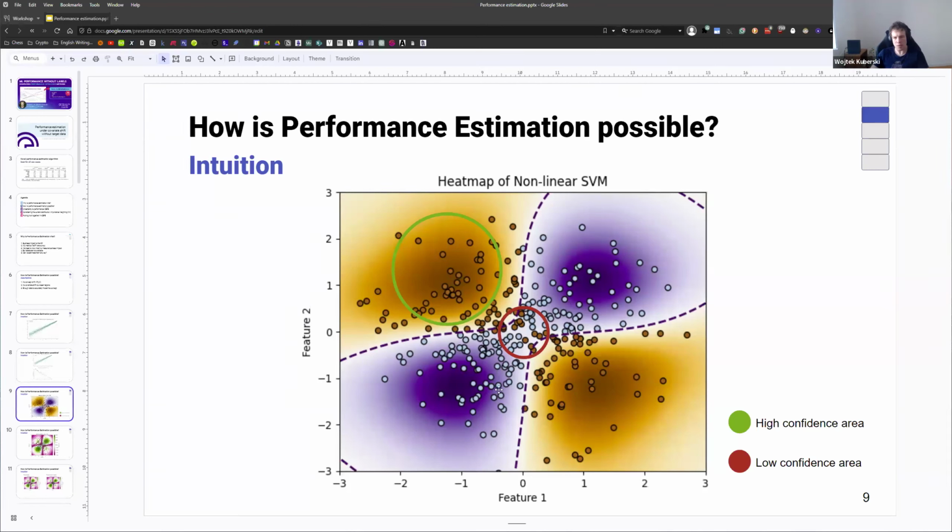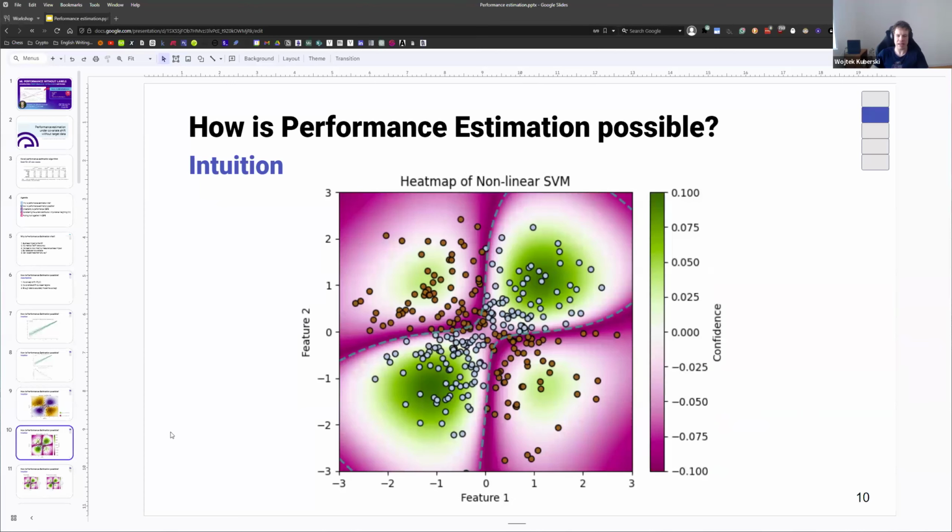So here, what we see is basically positive and negative class predictions, but instead of looking at that, what we are actually interested in is the actual confidence of the model. And the confidence of the model is basically just how close the prediction is to either 0 or 1. So if the prediction is very close to 0 or 1, we're going to say that the model is very confident. If the prediction is very close to 0.5 for binary classification, then we say that the model is not confident. And it works exactly the same way for multi-class or multi-label prediction. I'm going to be focusing on binary classification here, just because it's simpler to explain, but of course we also fully support multi-class prediction models.